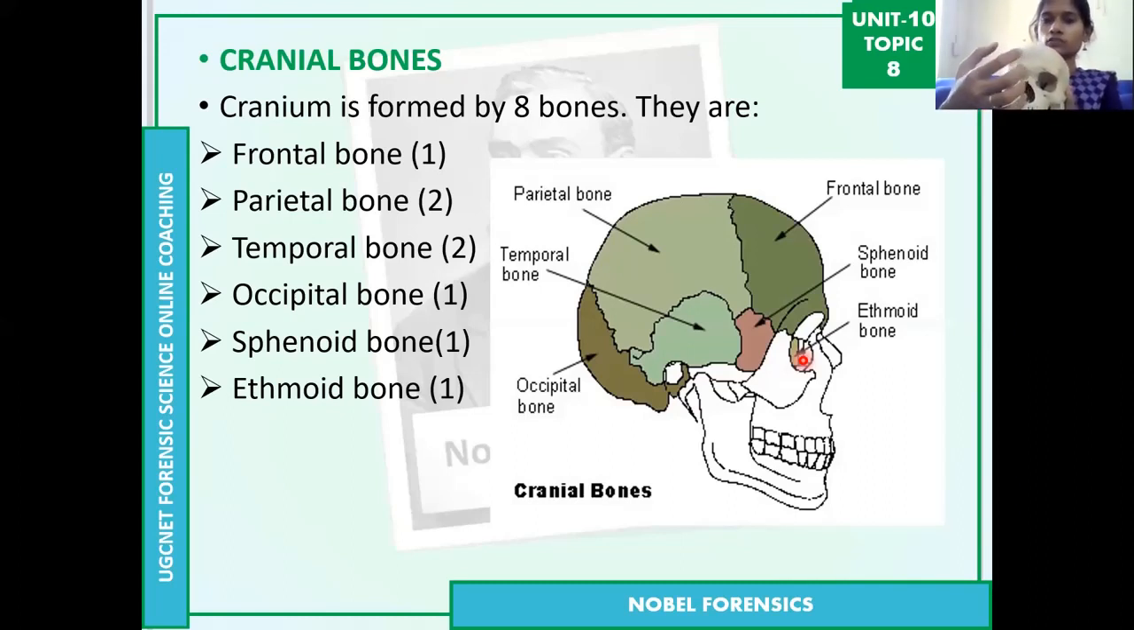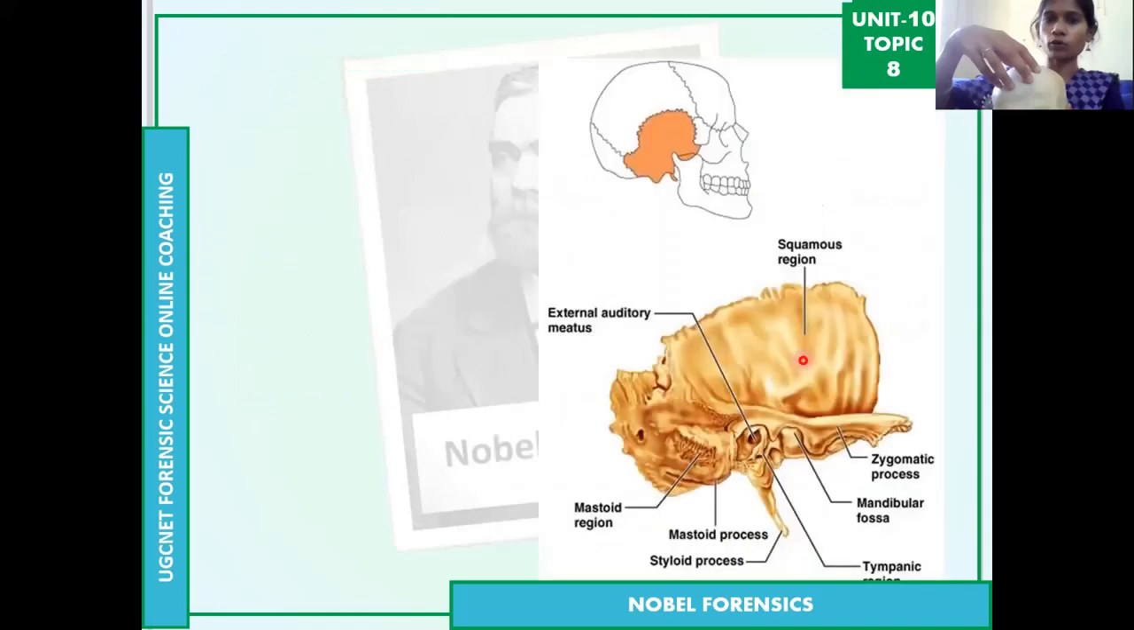So the frontal bone, this is the front one, and two parietal bones. Then the back one is the occipital bone, then the temporal bones on two sides, and also the sphenoid bone and the ethmoid bone. So these all are the 8 bones in the skull.